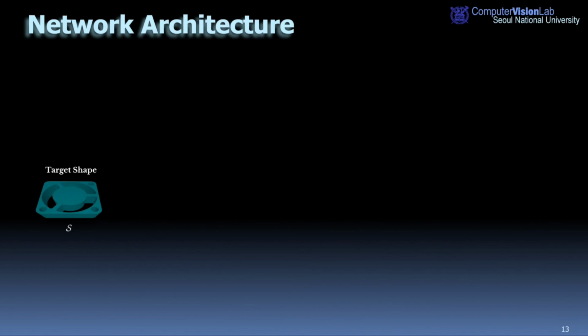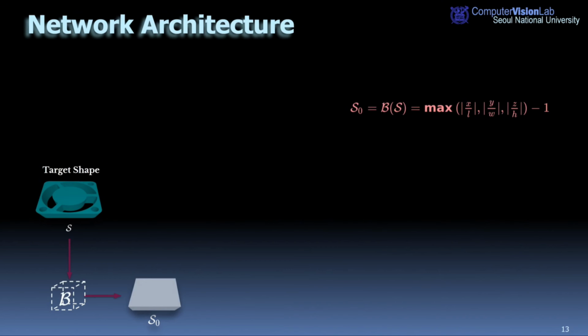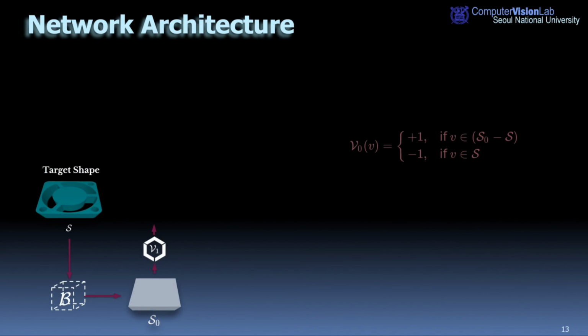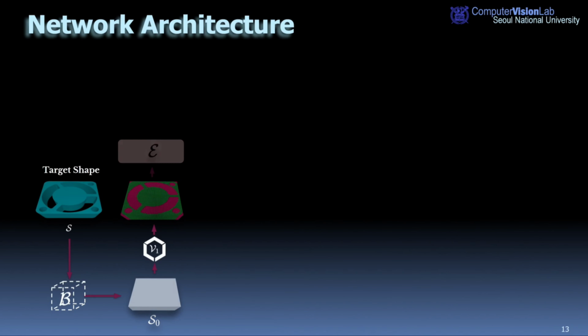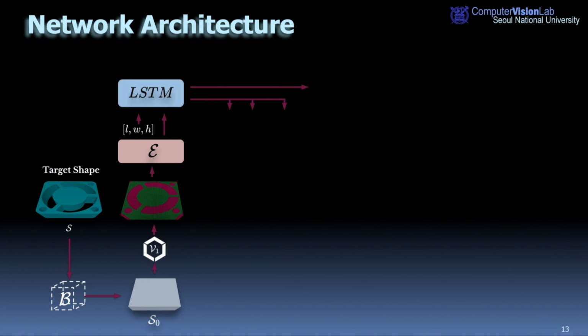the CNC operations. We start with making the bounding box of a target shape and then voxelize it. An encoder receives the voxel and encodes the features, then the encoded features along with the voxel size of the bounding box pass through an LSTM model to generate the features, which are then fed to a path decoder to generate the path, the radius decoder to generate the radius of the tool, and the rotation decoder to generate the rotation angles. Given the path and tool radius, we can make the milling operation, and with the angles, we can construct the rotation matrix.